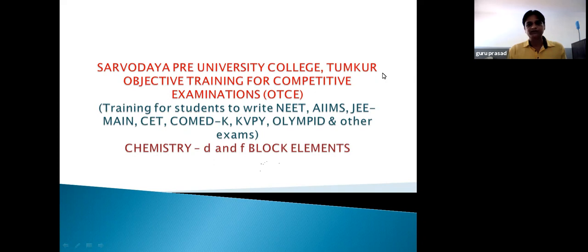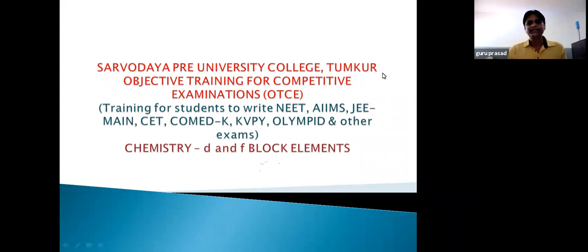Similarly, if you come to F block, there are two horizontal rows which are separated from the main periodic table and kept at the bottom. So there are two series of elements. One is called 4F series and another is called 5F series. So in 4F series, we have elements from lanthanum to lutetium. Similarly, in 5F series, we have elements from actinium to lawrencium. So in 4F series, electrons are progressively filled in 4F orbitals. In 5F series, electrons are progressively filled in 5F orbitals.